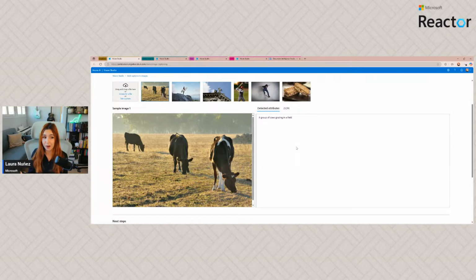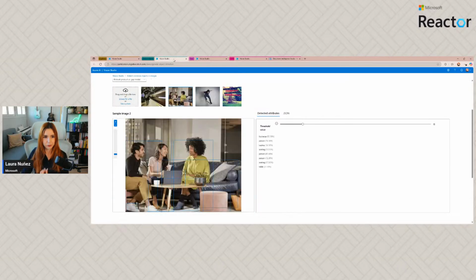Do you remember how we are going to be able to do this? Because we are using the multimodal models, right? Okay. Then what if we want to detect objects inside an image? Well, without training, the models are going to be able to do it. So we can provide a picture like this one. And what are we going to get in return? We are going to get the objects that it's able to detect.